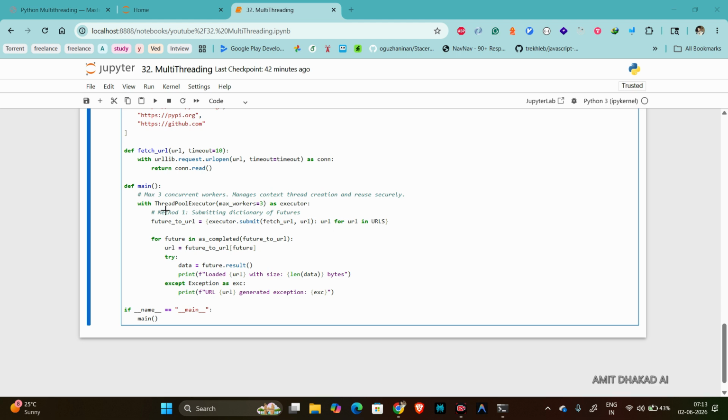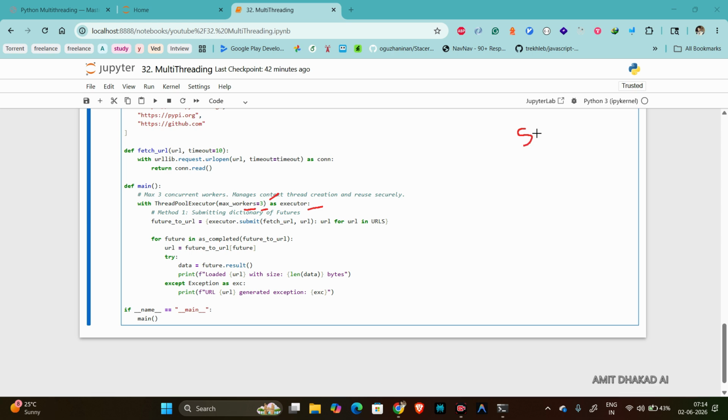So how this is working, you can see we use ThreadPoolExecutor, and for max_workers we are assigning 3. Here you can see we are not creating any custom thread and we are not using thread.start, like t1.start, t1.join. We just use ThreadPoolExecutor and set max_workers to 3. So when we have multiple tasks, it will use a maximum of 3 workers only.